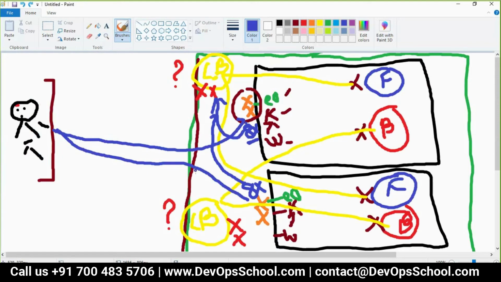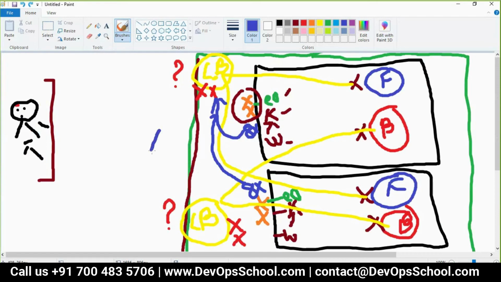Now there is another problem. The problem is, I don't like to hit two nodes. Why should I hit two nodes? I don't remember the password. Do you hit the two nodes? No. What we'll do, we'll create a load balancer outside. This is called an external load balancer with the help of the cloud. So now this will load balance this and this. Are you getting the point now?